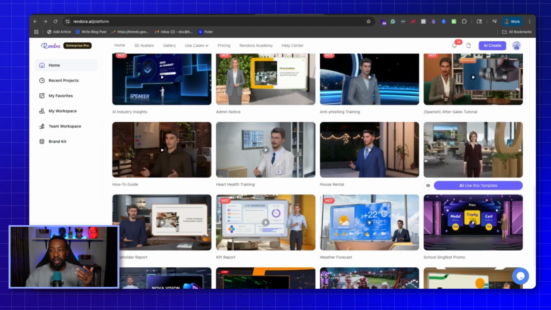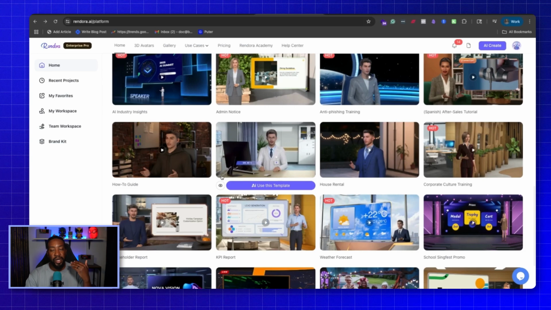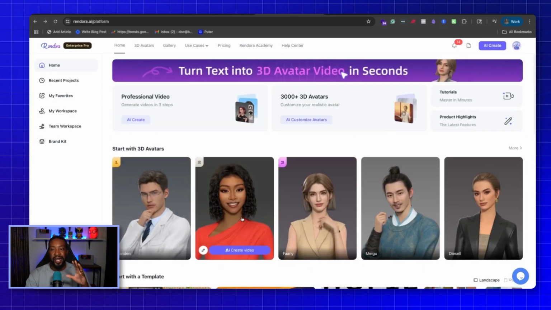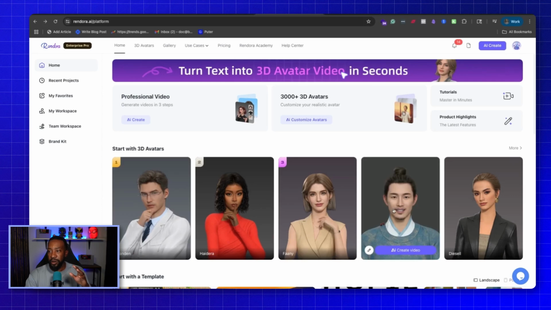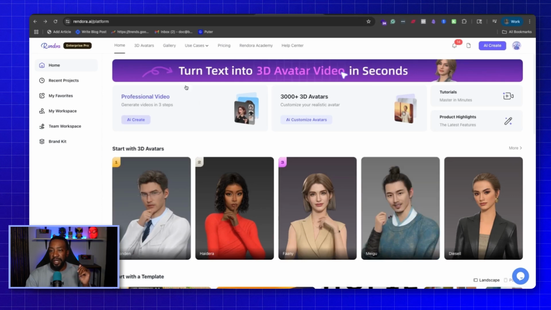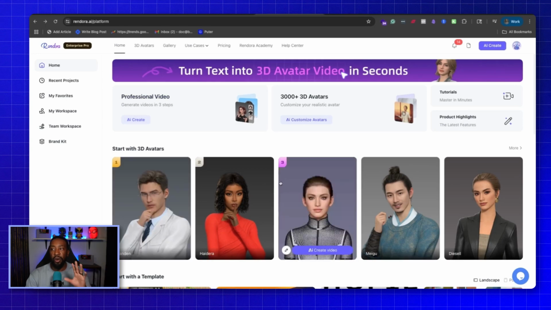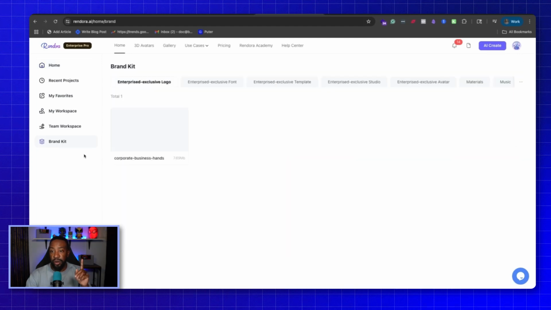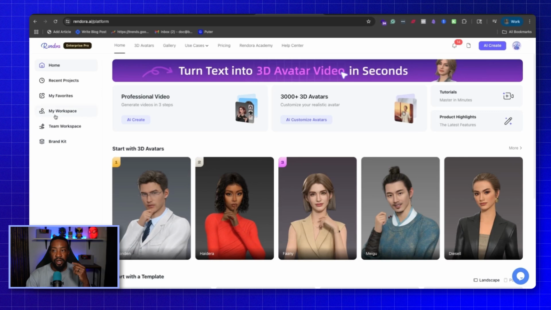For example, you could even go through, are you going to do something with healthcare? Are you doing this for a startup, etc.? That allows you to decide where you're going to be. Not only that, you can use the professional video to generate in 3 steps, but I want to give you all the breadth of what you could be doing for your brand in Rendora. Not only that, you can also have different things if you're going to be having your branding kit, all of those things that can be inclusive for your production.